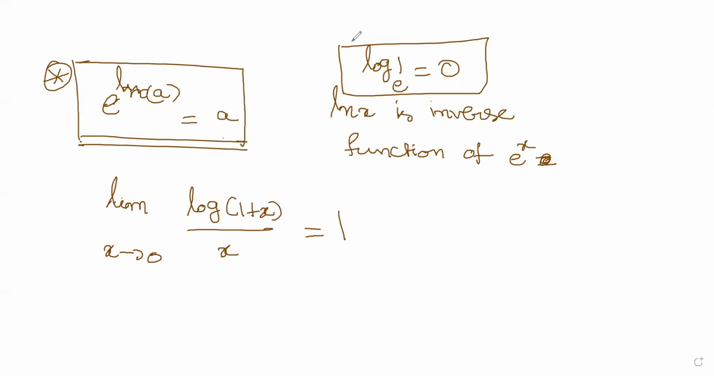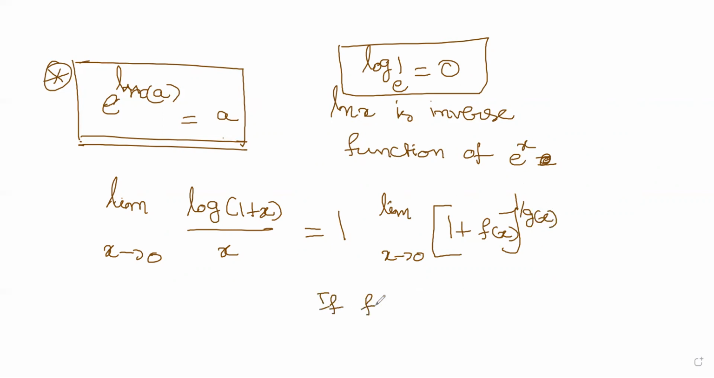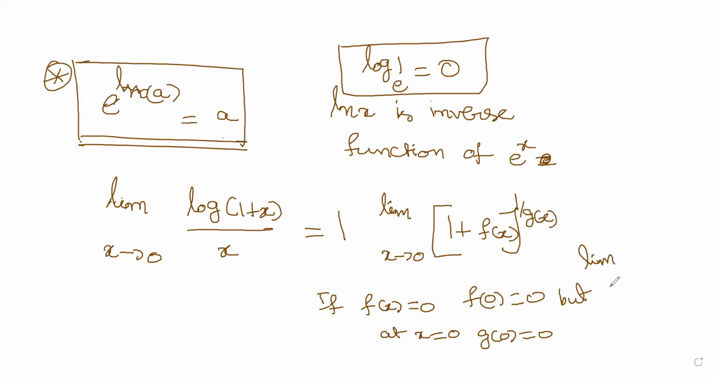So there is one more formula. This is a little bit advanced one. If you have limit x tends to 0, 1 plus f of x whole to the power of 1 by g of x, in this format, and f of 0 is equal to 0 and g of 0 is also 0, but limit x tends to 0, f of x by g of x exists. This limit exists.